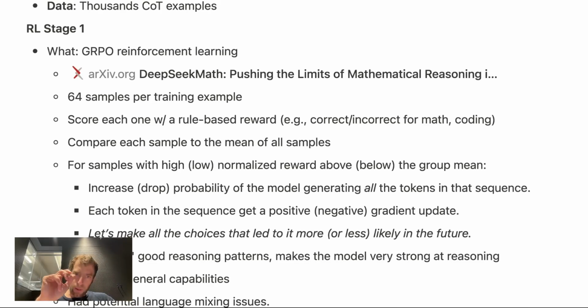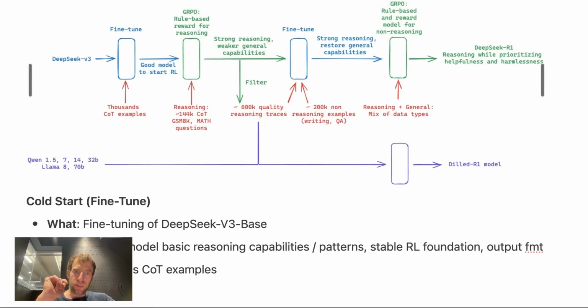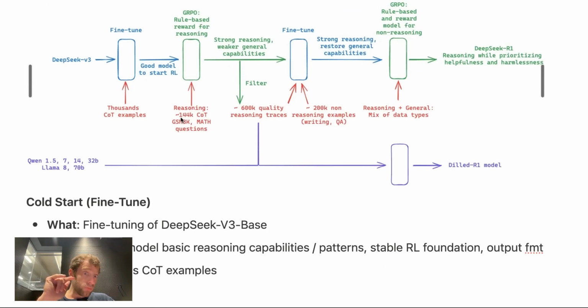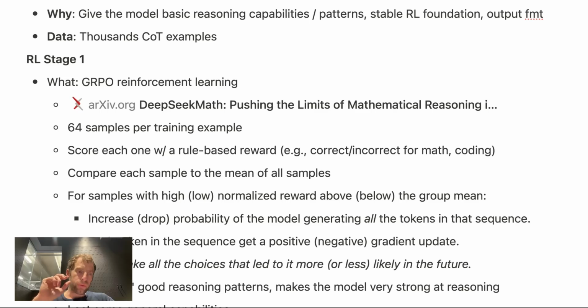For every training example, now I do want to make a note how many training examples they use. They have 144,000 training examples of hard verifiable problems in math and coding for which you need some degree of reasoning, like you need to produce a reasoning trace typically to solve them, and there's some definitive solution that can be verified. Those are the two criteria that matter here. So they have all these samples. Now what they're doing is for every training example, they actually produce 64 samples, or 64 different attempts to solve the problem. And they score each one of those with some rule-based reward, like correct or incorrect for math or coding, right? That's pretty straightforward.